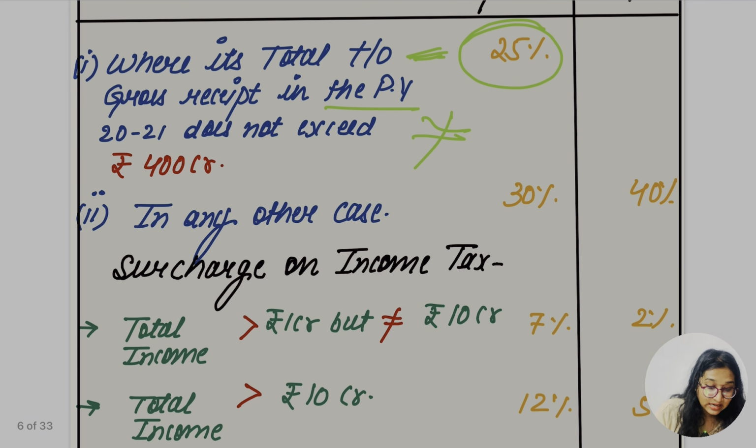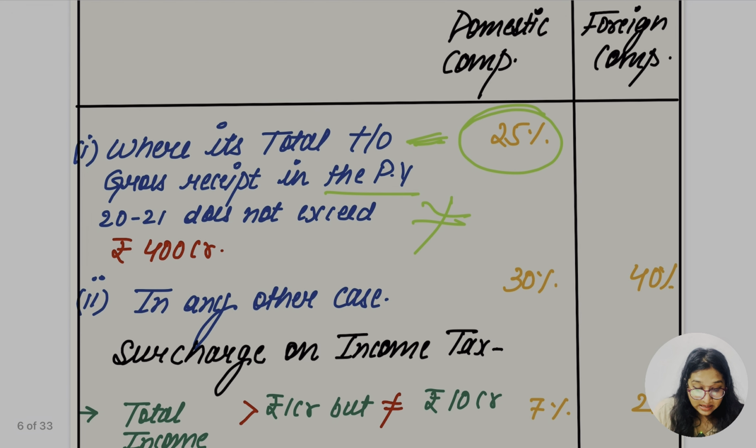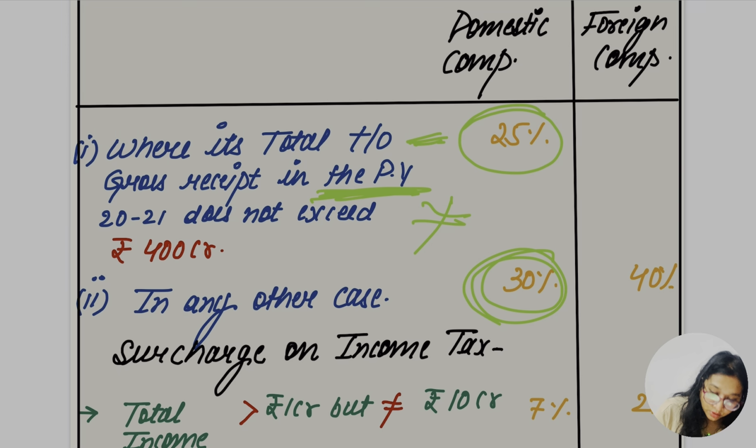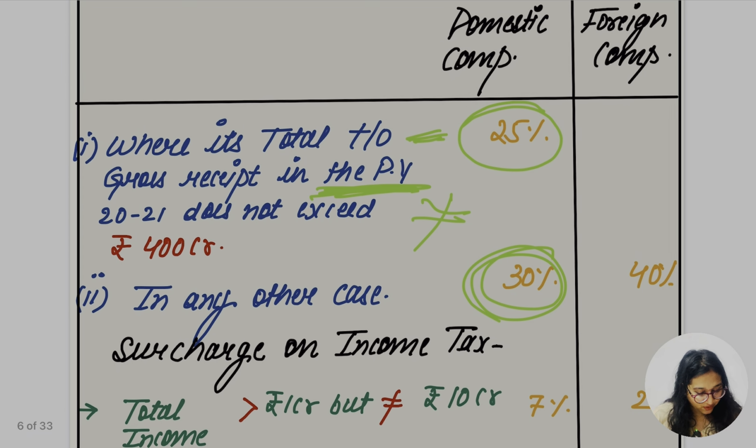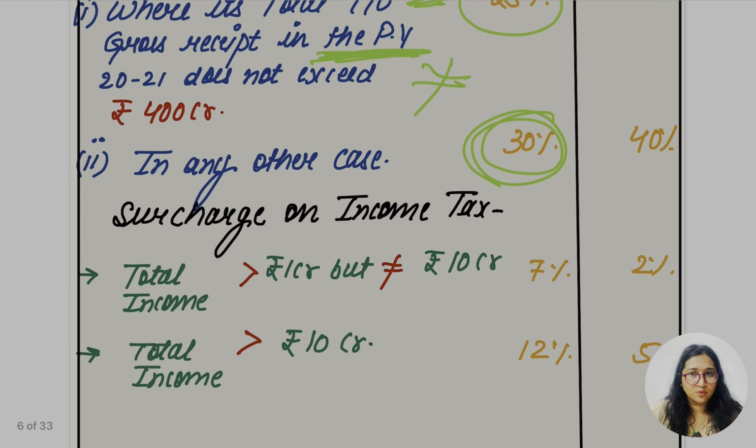In any other case, for the domestic company, I'm talking about the domestic company now, what if it exceeds 400 crore? If the turnover and the gross receipt in the previous year do not exceed 400 crore, in that case the tax rate is going to be 25%. What if it exceeds? In that case, the tax rate is going to be 30%. It's very easy. We know this already.